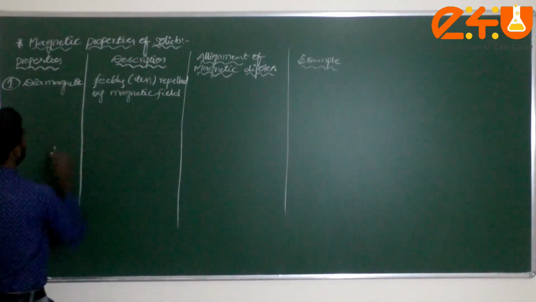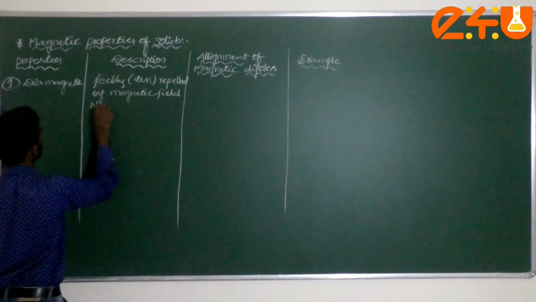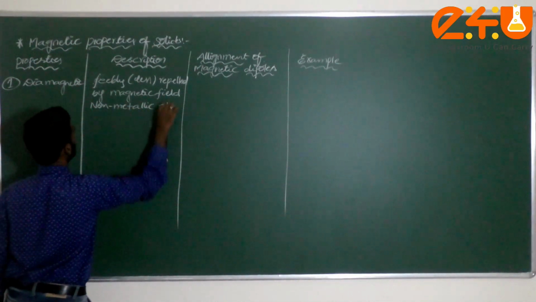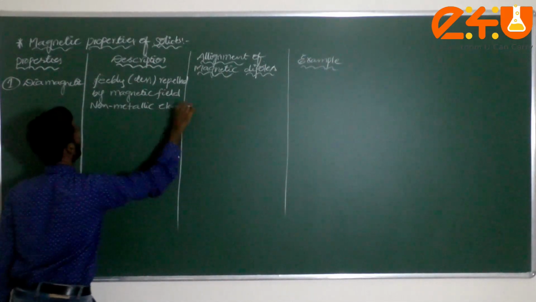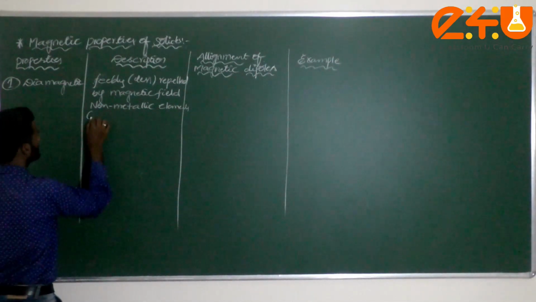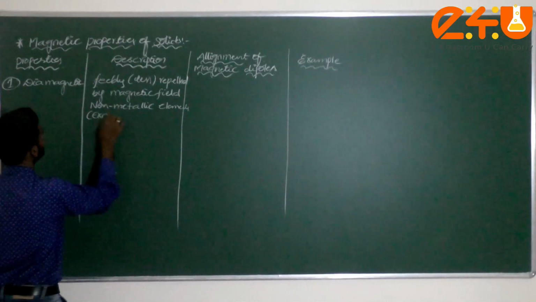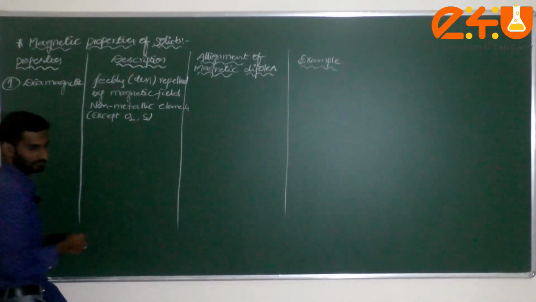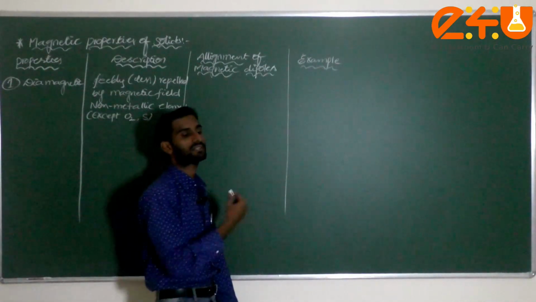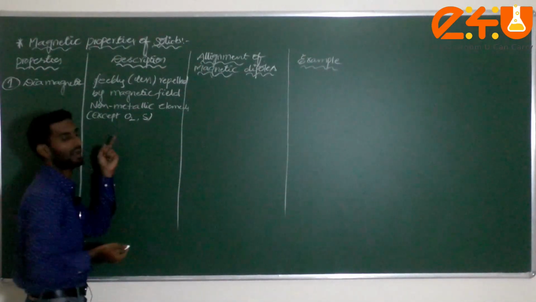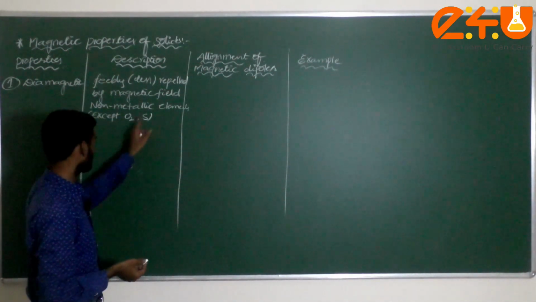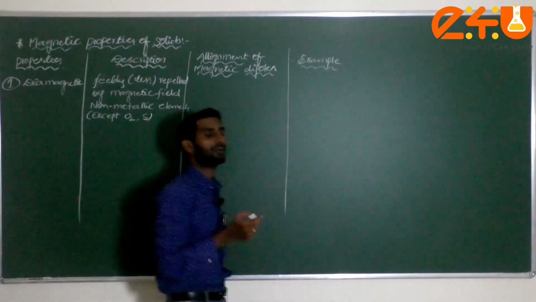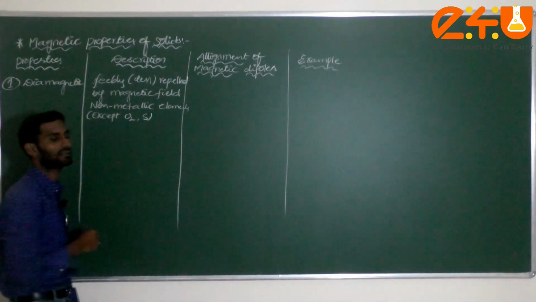Generally, what type of substance is it? Non-metallic elements. But there is an exception: oxygen and sulfur, because these two act as paramagnetic substances, as we discussed in chemical bonding with the help of the molecular orbital diagram.